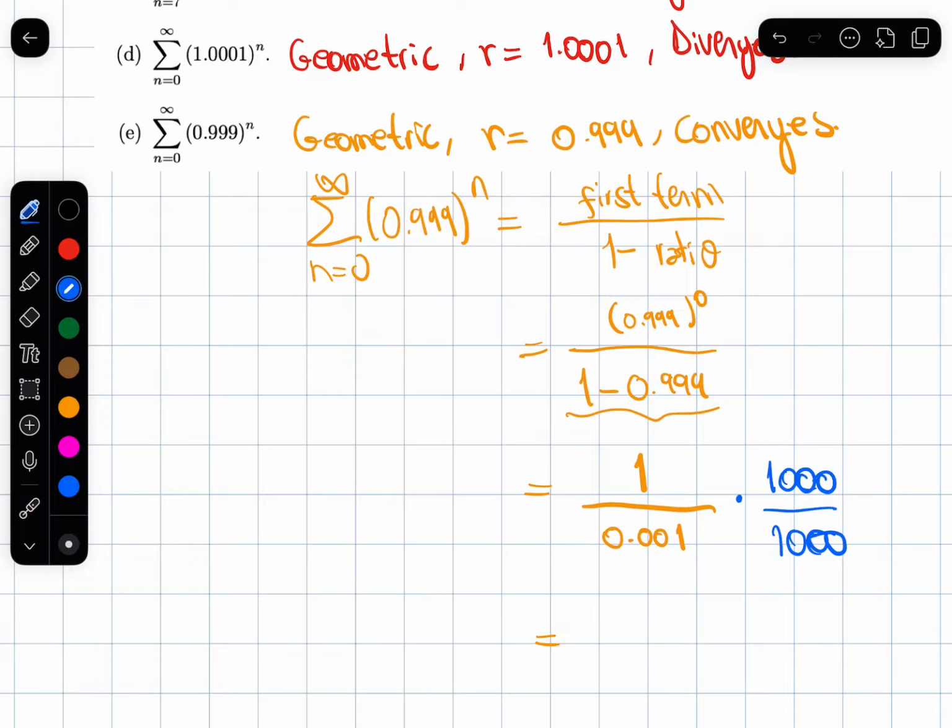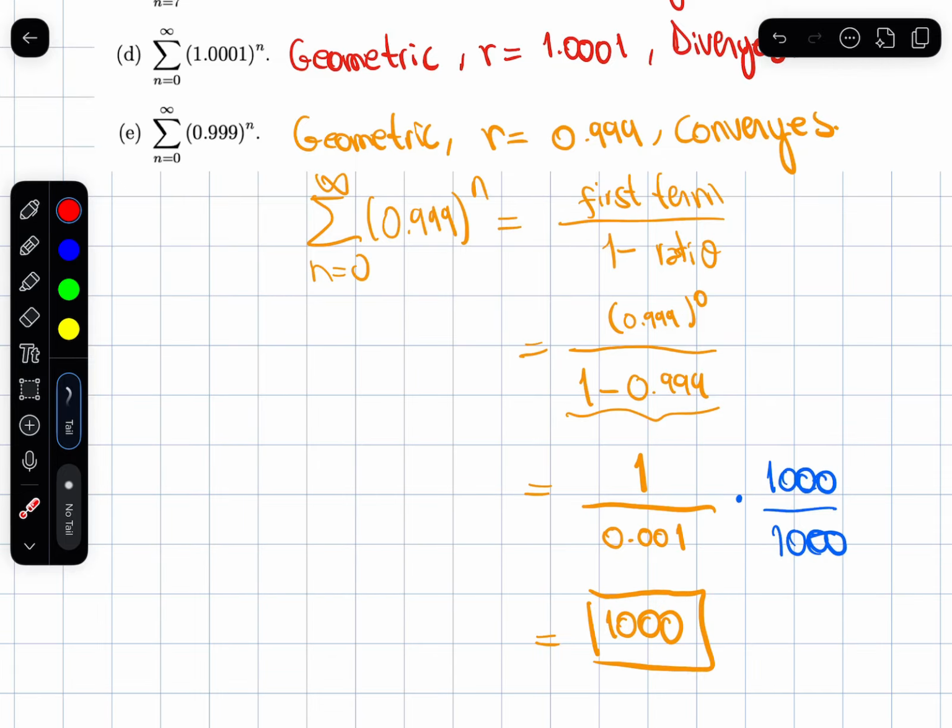So if you do that, you'll end up with 1,000 over 1. So this adds to 1,000. Adding infinitely many of those powers of 0.999 adds to 1,000. It's a finite sum, right? So it's an infinite series that adds to a finite sum, and so it converges.